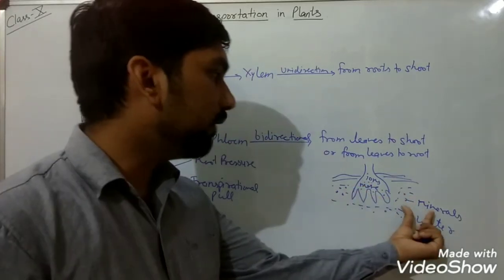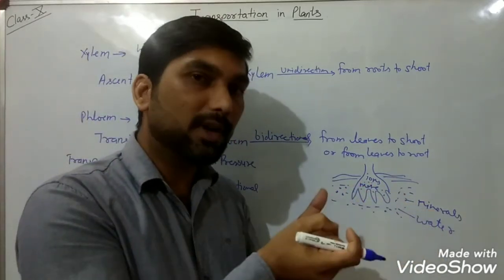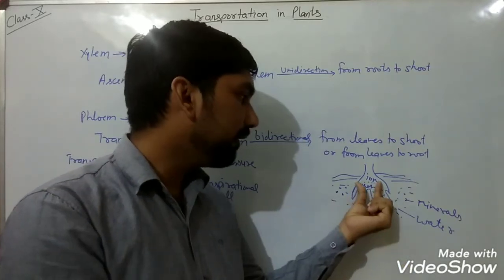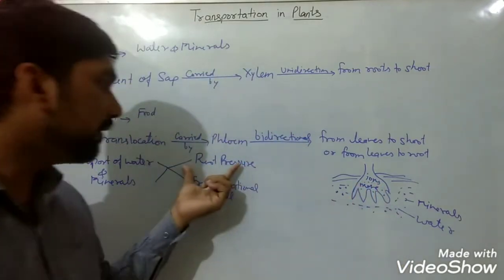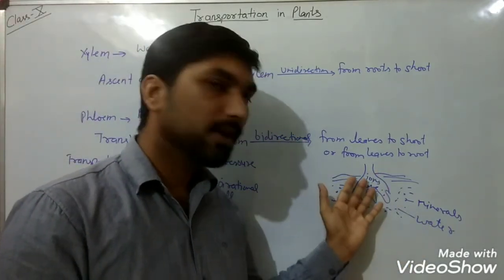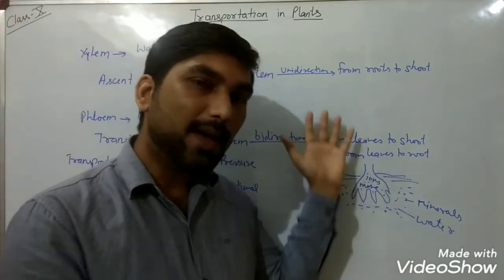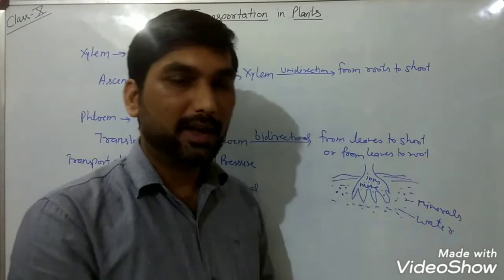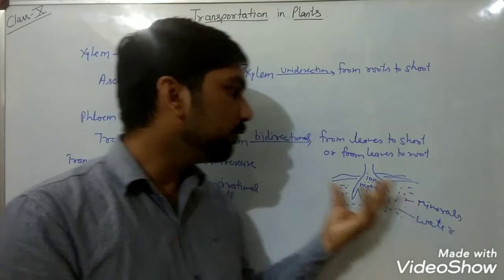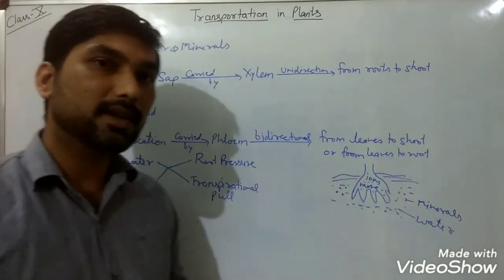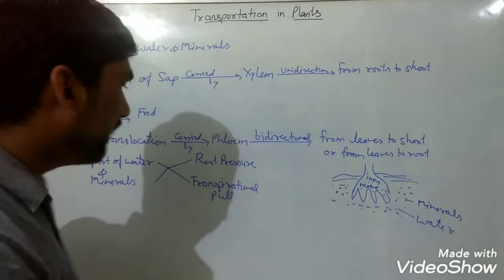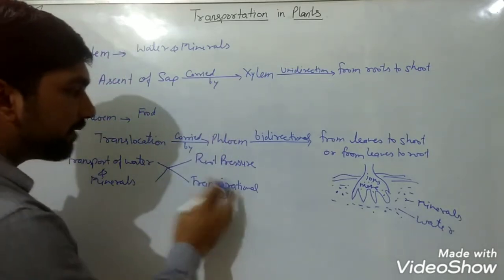So they will absorb water, and such type of pressure that is created by the roots is known as root pressure. The water will be absorbed in the root, and this pressure will be able to transport water in herbaceous plants. But for tall trees, this root pressure will not be sufficient to transport water to the top of the plant. So there is another process, that is what?